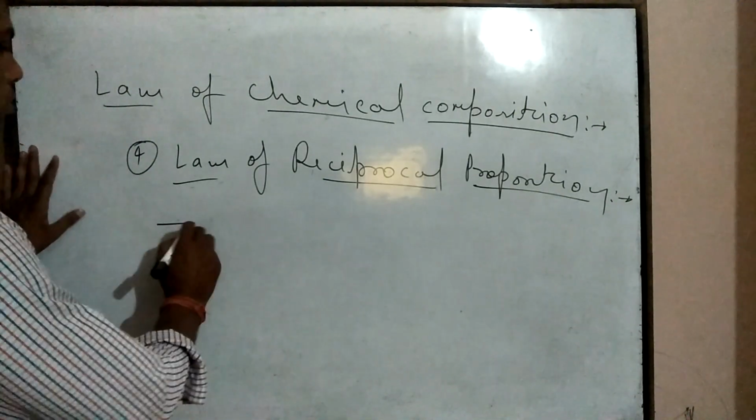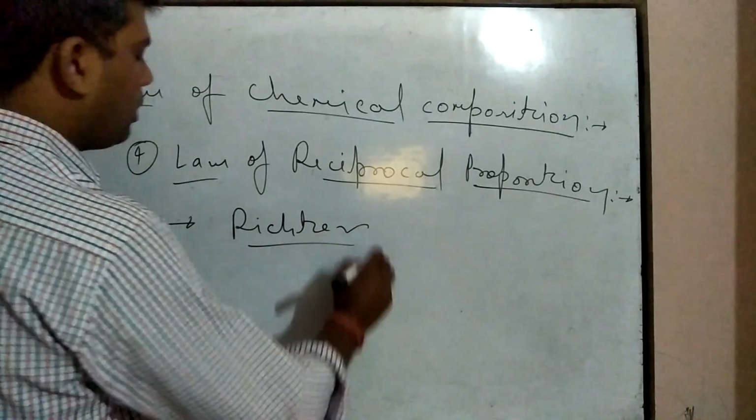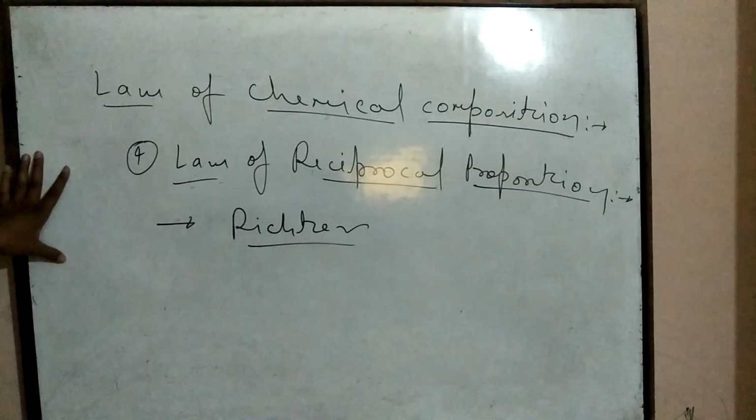This law was proposed by Ritter, an Austrian scientist. This law can be better understood with the help of one important example.